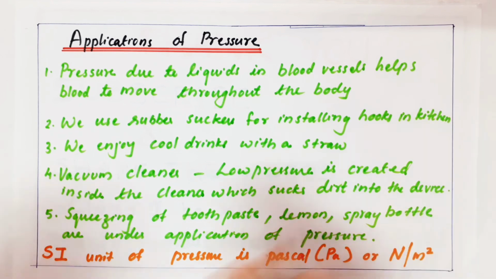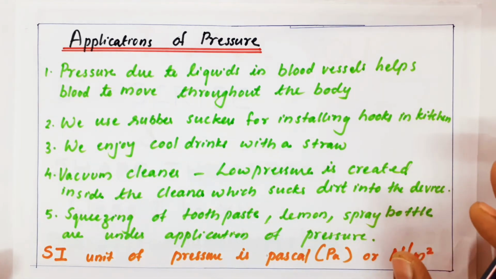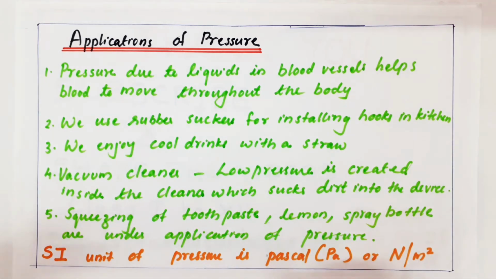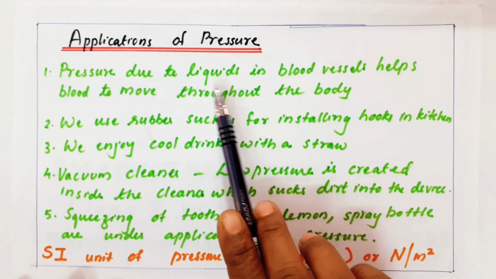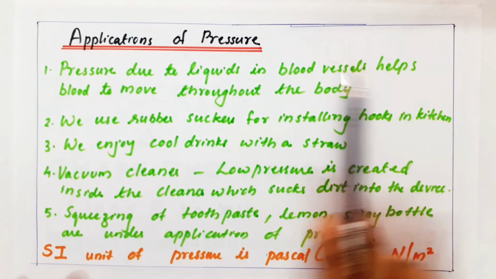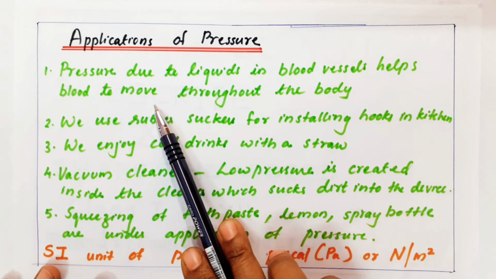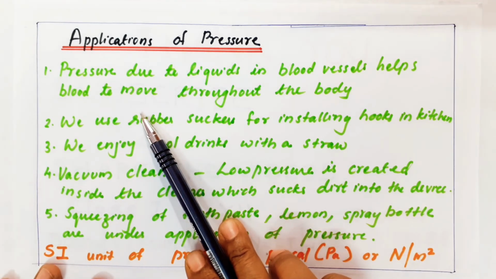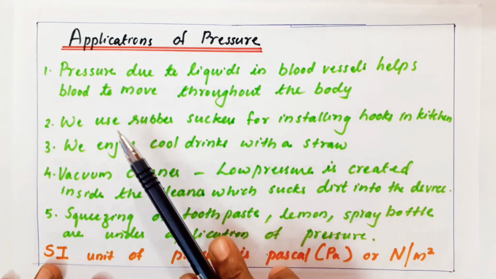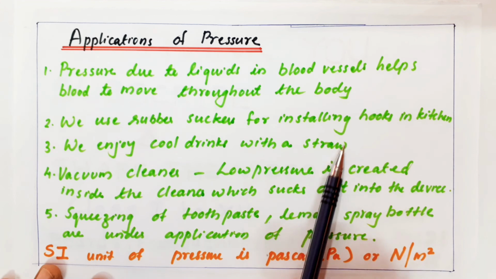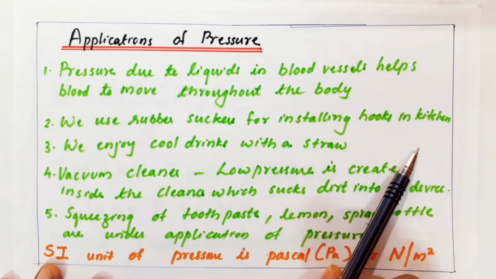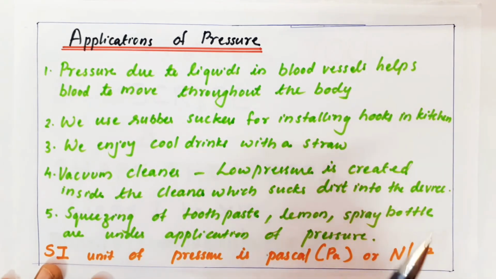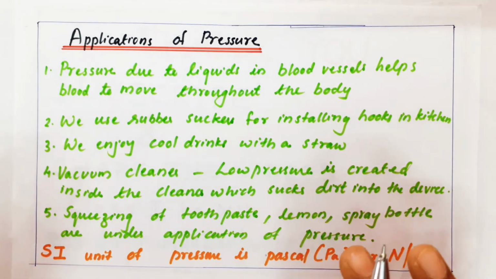Then I want to give a few examples of pressure where we are using applications. Pressure due to liquids in our blood vessels helps the blood to move throughout the body. So in our body we have that pressure, and because of that only blood will move through our entire body. We use rubber suckers for installing hooks in the kitchen. We press the sucker and keep it, so the pressure we give keeps it pressed over there.